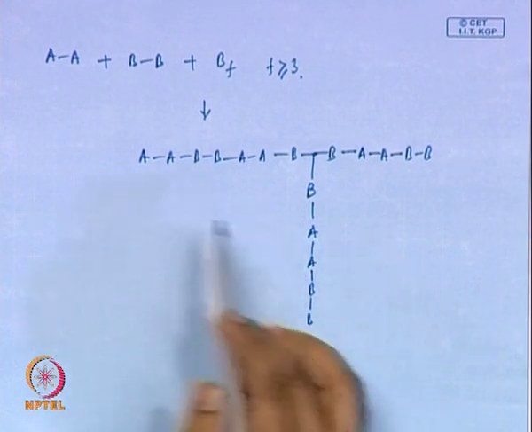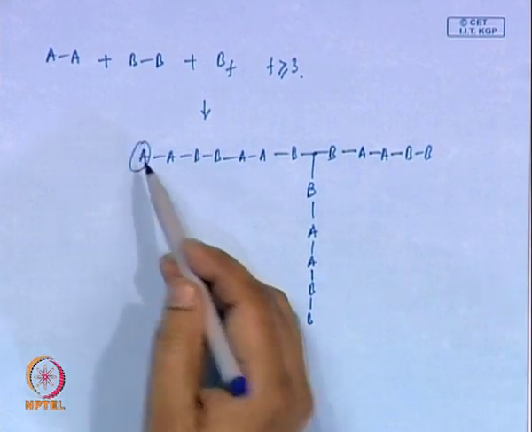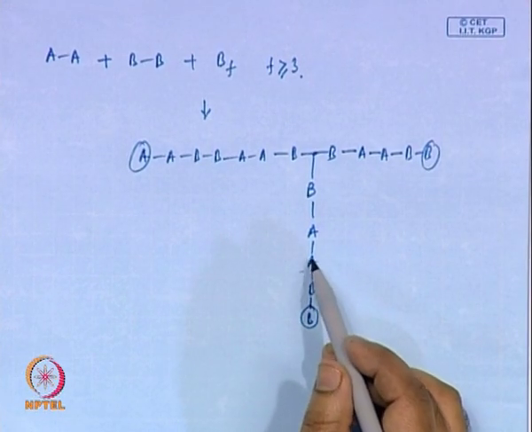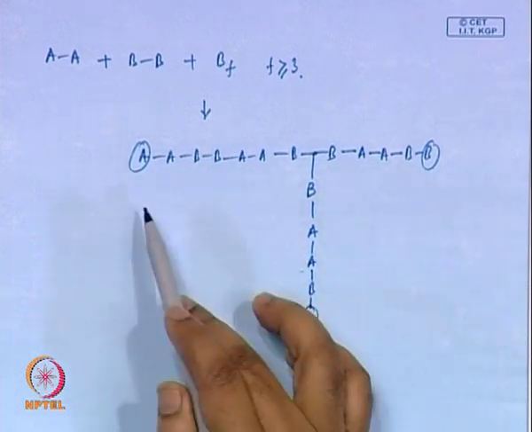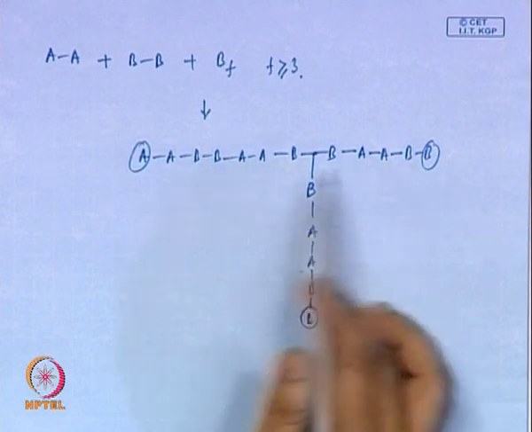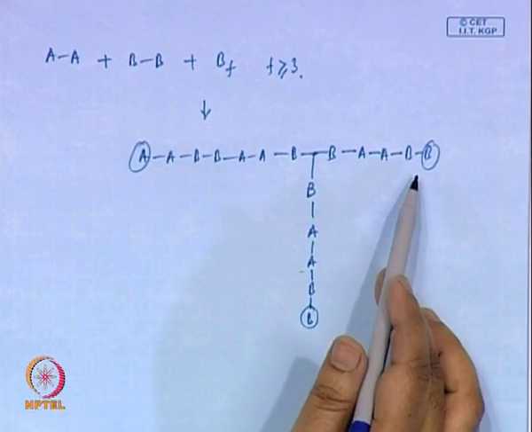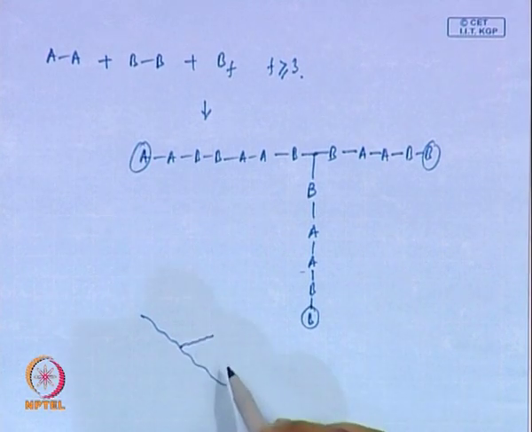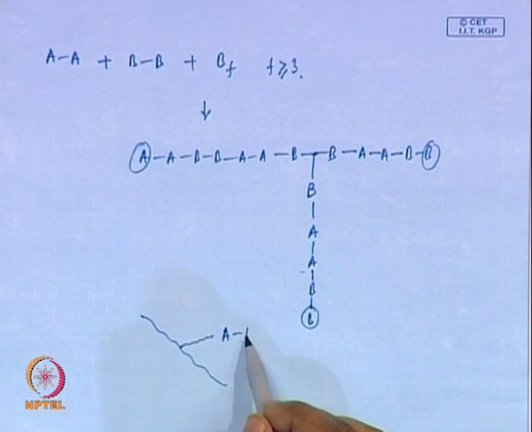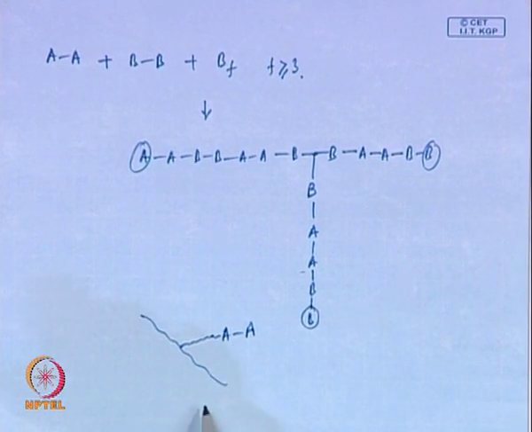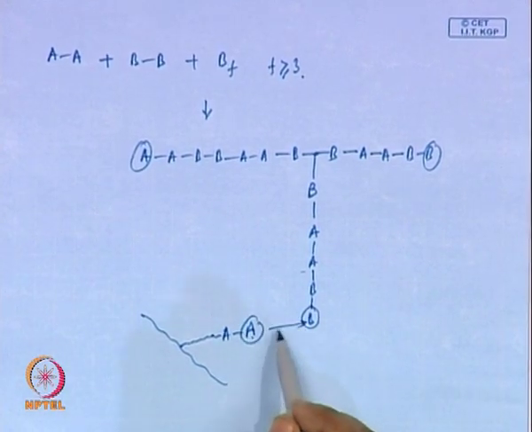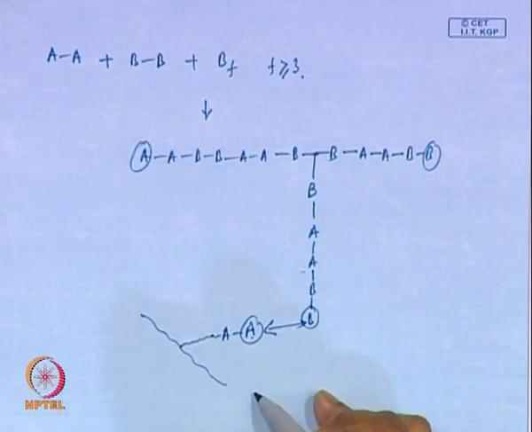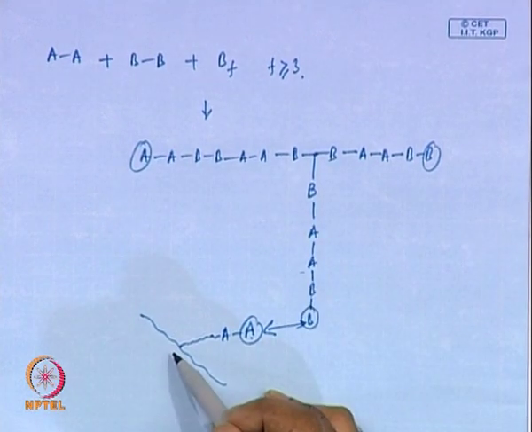Okay. Now, in this case you have A, B, or if you have here you have A. That means in the polymers you can have the two functional groups at the end. See, if I have some polymer chain which a branch having A at the end, now what will happen? These two can react and form a connection between two linear chains. Okay. Now, this is what cross linking is all about.